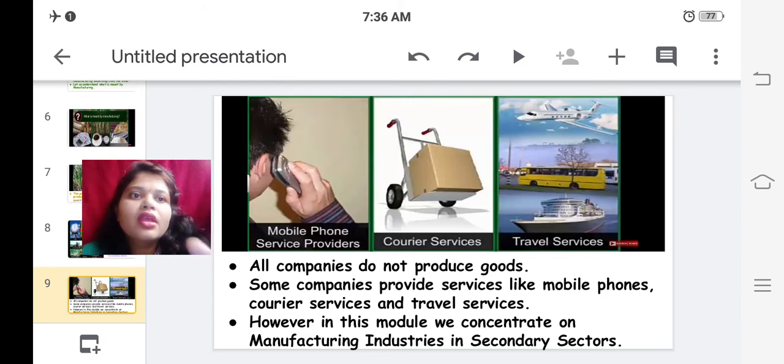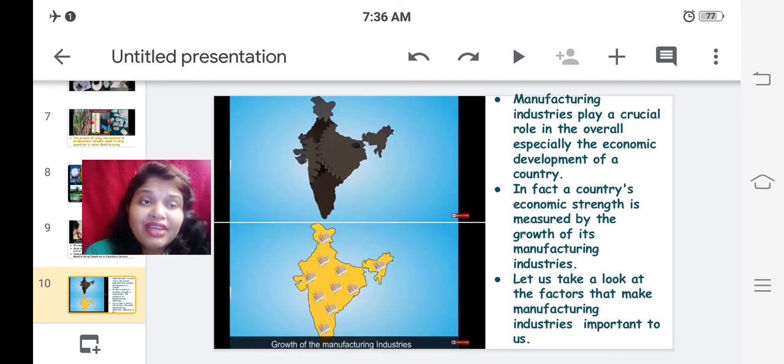Further, manufacturing industries play a crucial role in the overall development of a country. Now we are going to see why manufacturing industries are important to our economy, to our country. They play a crucial role especially in the economic development of a country. They are one of the important factors which help the economy to develop.